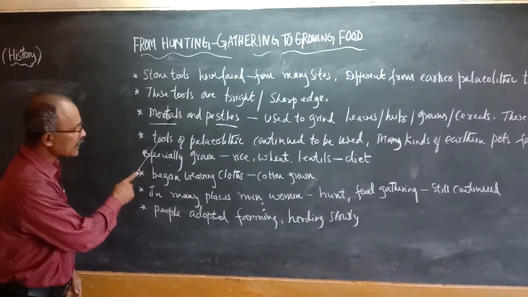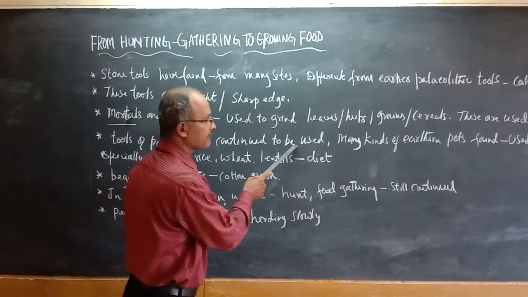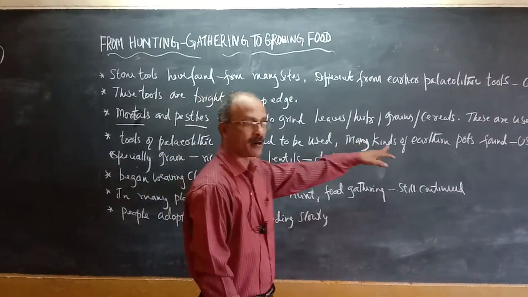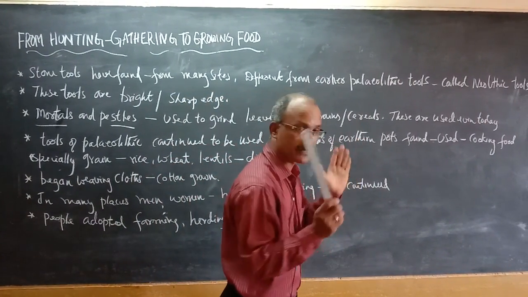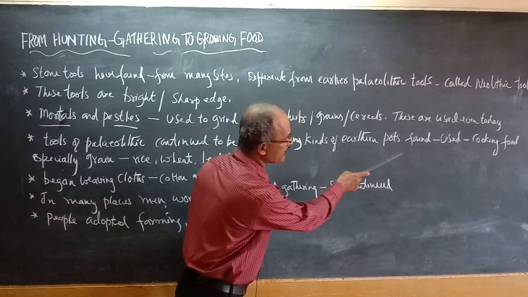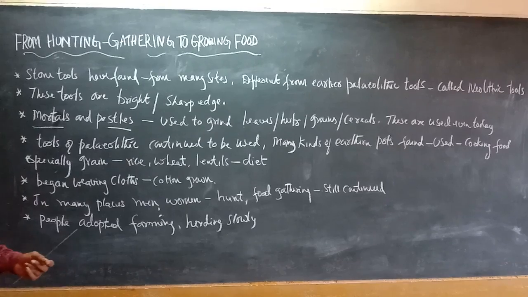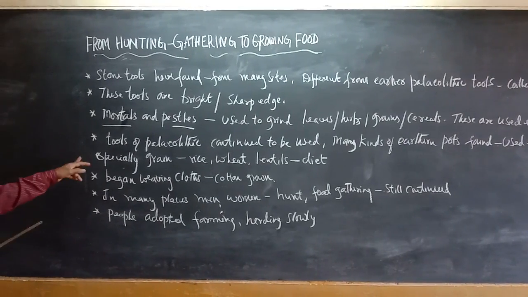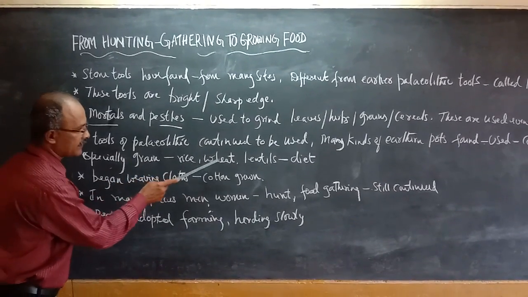Then tools of the Paleolithic, the old stone age, continued to be used. Many kinds of other pots were found. Even today earthen mud vessels are available. Why were these used? For cooking food, especially grains like rice, wheat and lentils.